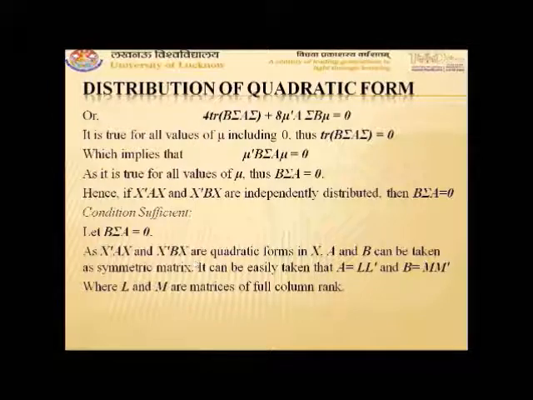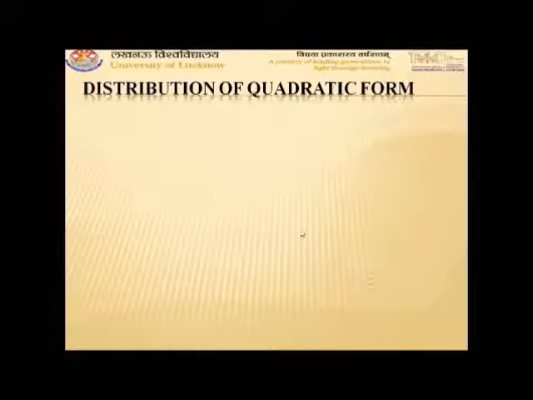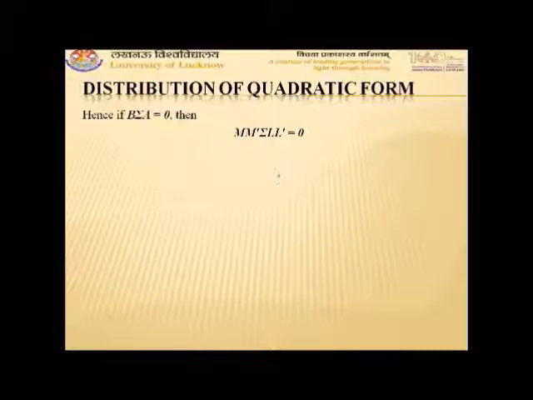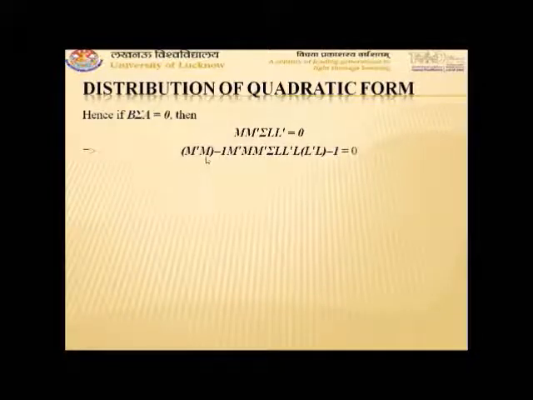So we can write B sigma A equal to 0 as M transpose M sigma L transpose L equal to 0. Since M and L are of full column rank, (L transpose L) inverse and (M transpose M) inverse also exist.